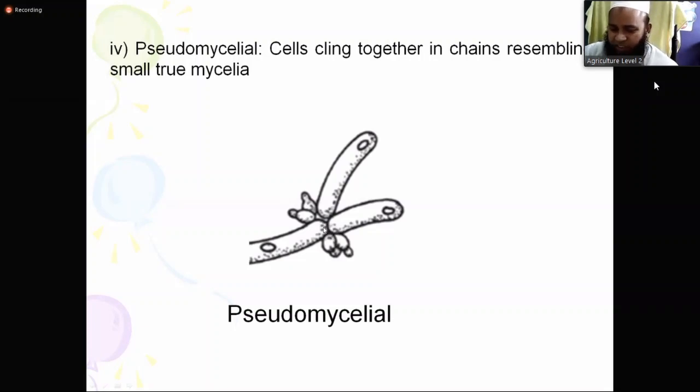But this is not true. They just cling together, join together. They are separate things, but they cling. Cling means join together in a chain. So they look like mycelial, like true mycelia. In that case, we call them pseudomycelia, a mycelial type of thallus. Actually, they are not mycelial, but pseudomycelial. So pseudomycelial cells cling together in a chain, resembling small true mycelia.